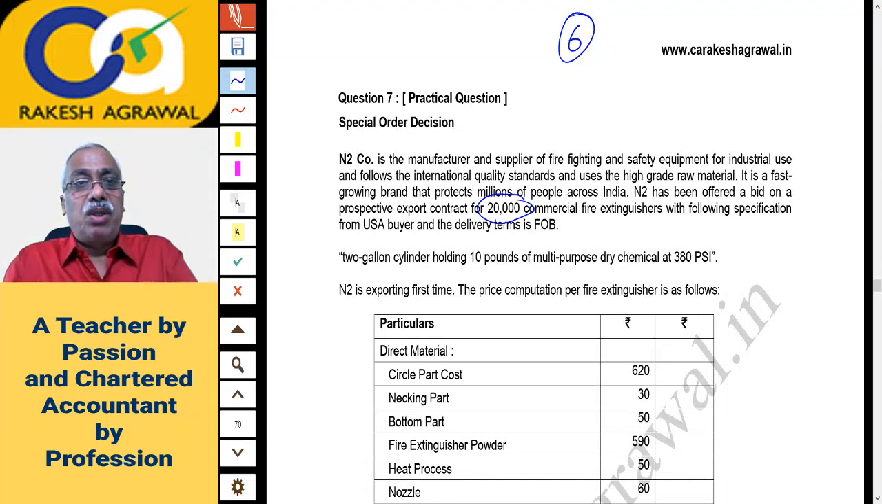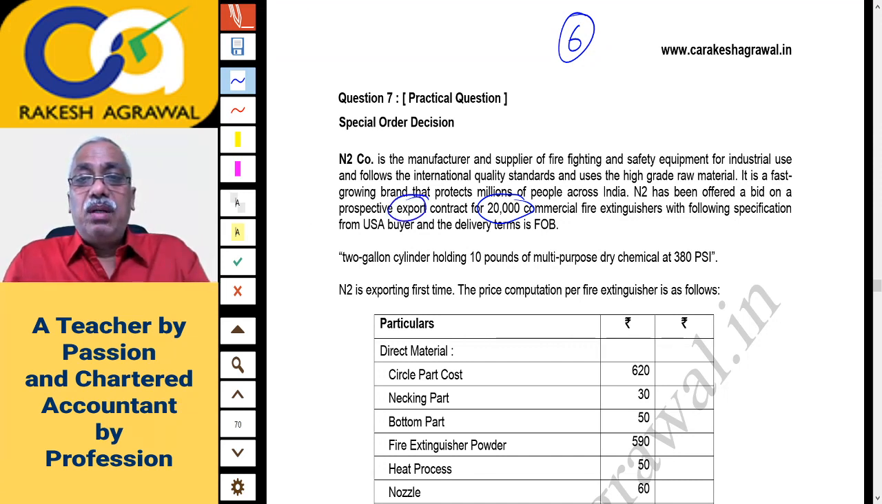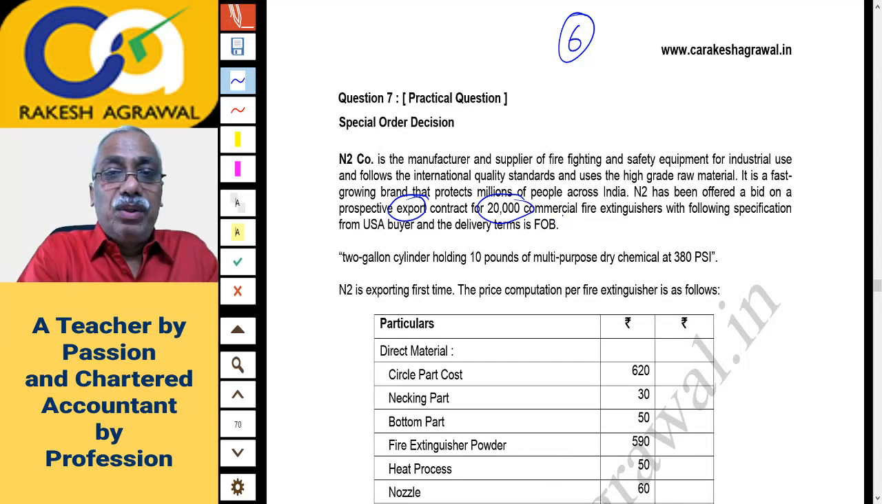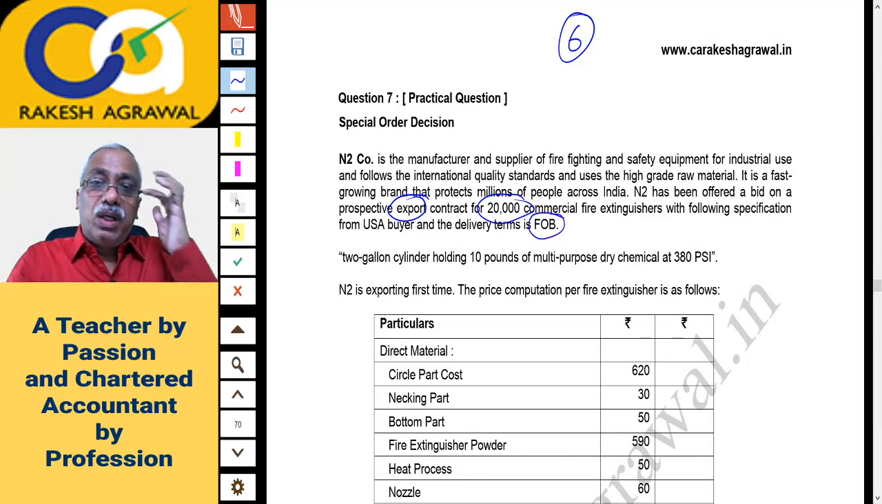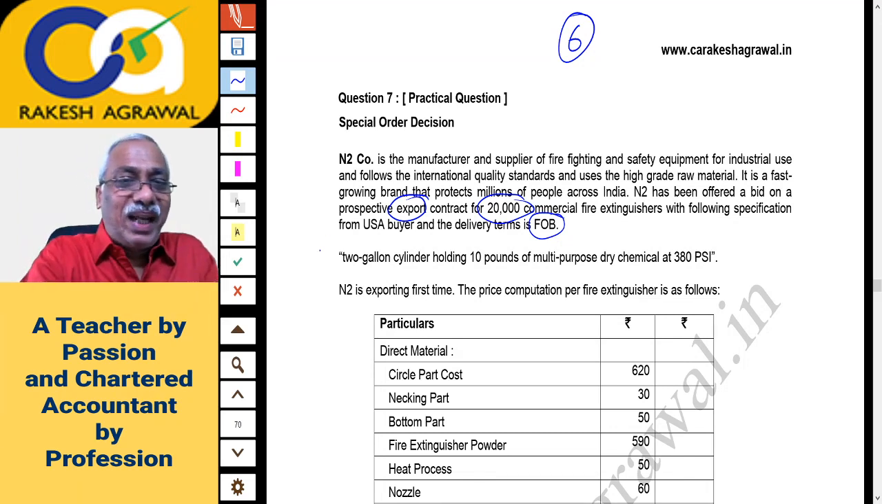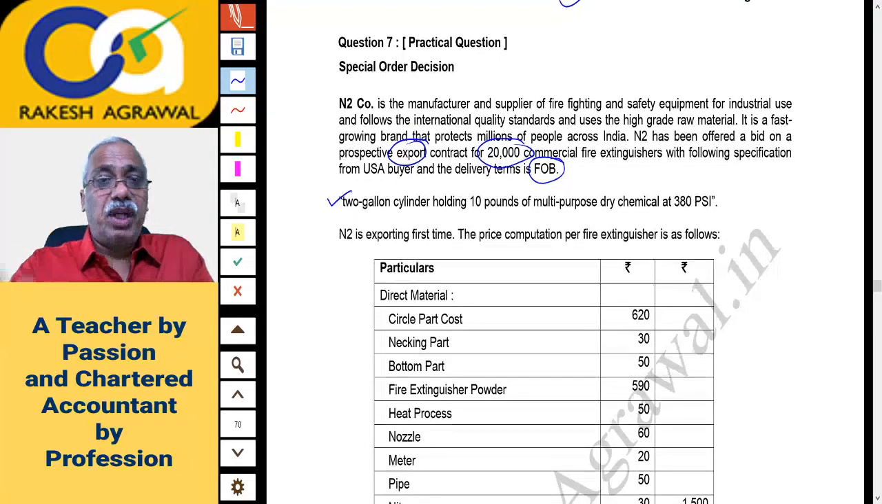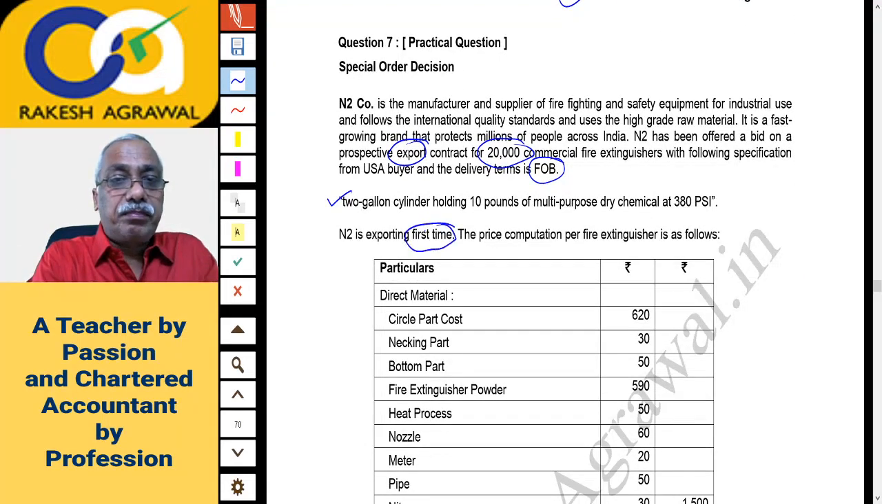Right, there's a bid, means there's an offer for export. This is an export offer, please remember, for commercial fire extinguishers with following specifications from USA buyer, and the delivery in terms of FOB, free on board price. So you have to quote a FOB price. And the product is your 2-gallon cylinder holding 10 pounds of multi-purpose dry chemical at 380 PSI. That is a technical matter. We are not concerned. Now N2 is exporting for the first time.